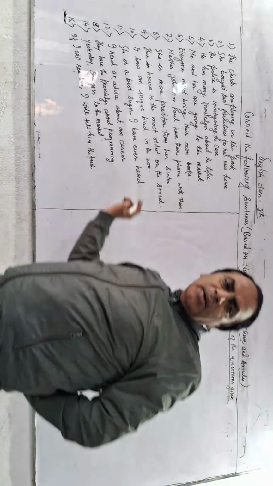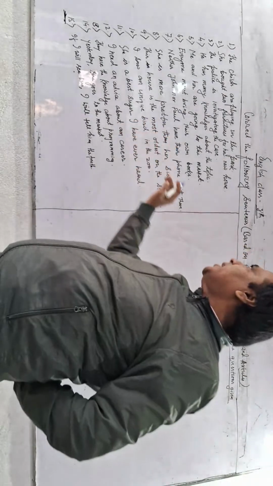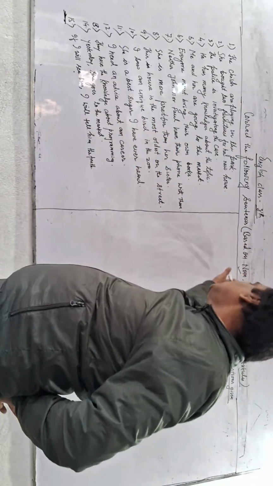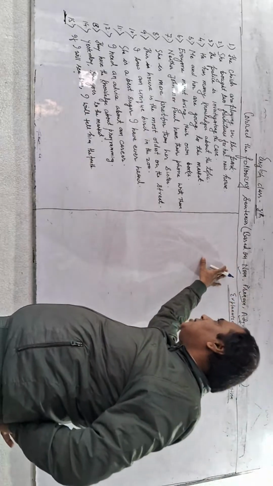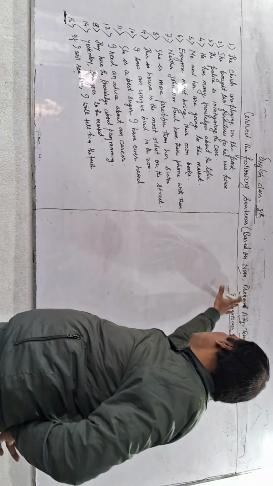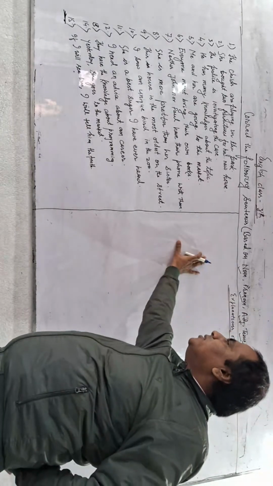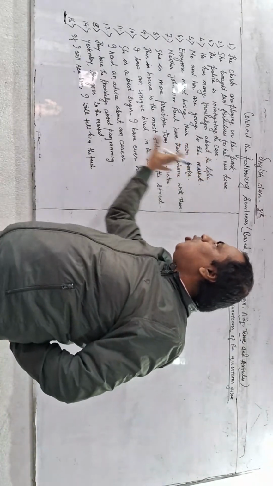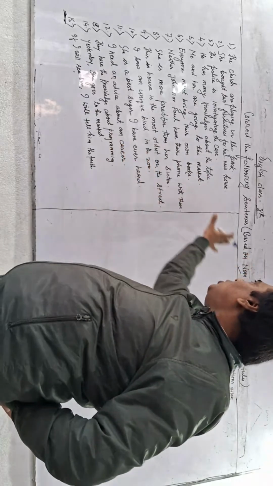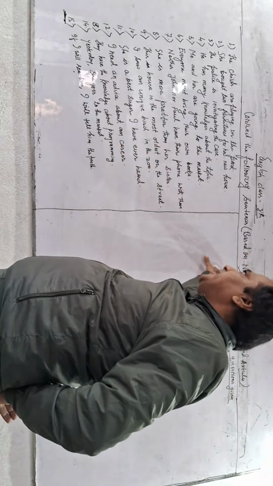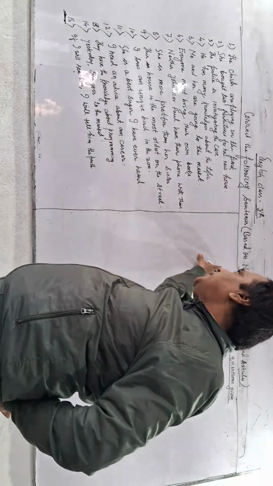My dear students, you know that I have taught all these chapters to you in my class: noun, pronoun, adjective, tense, and articles. I have finished them, and these questions are based on all the chapters I have taught you earlier, right?